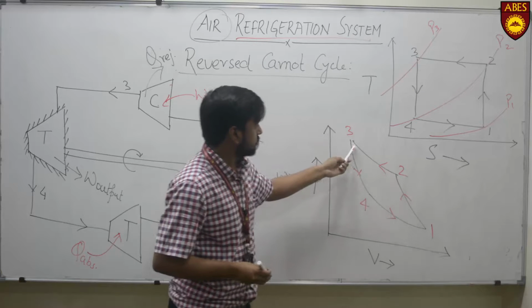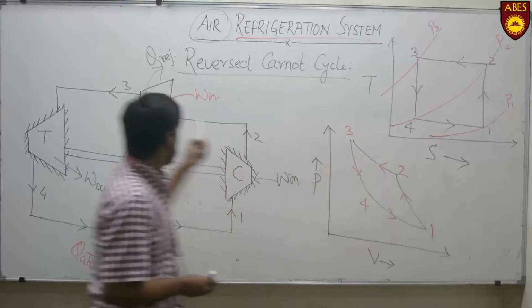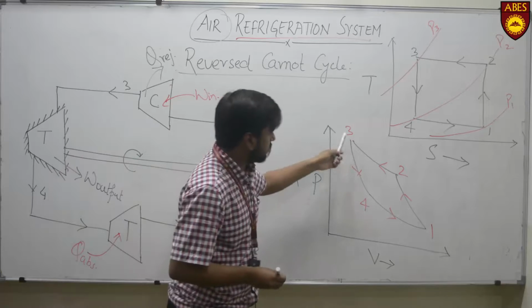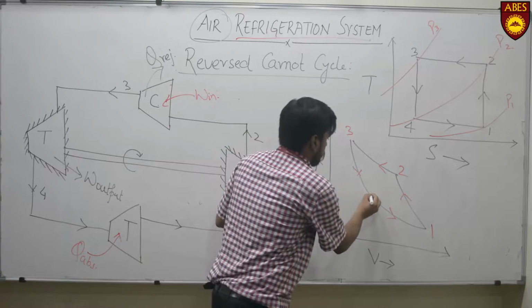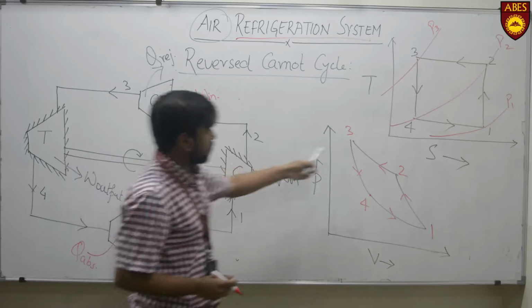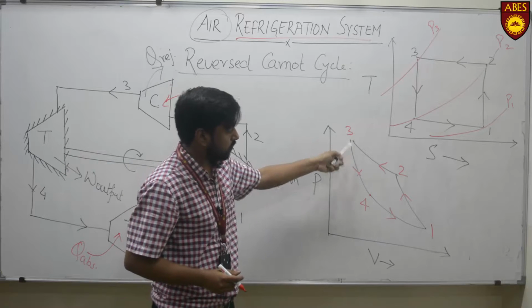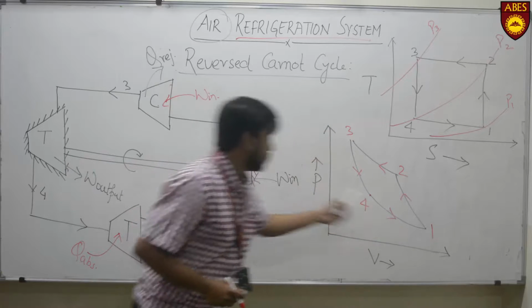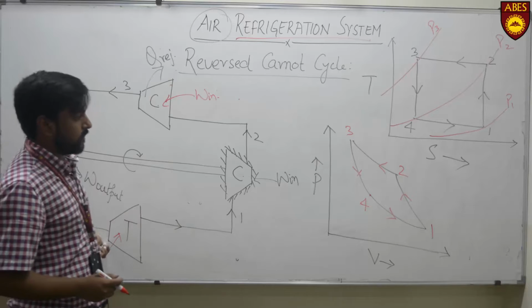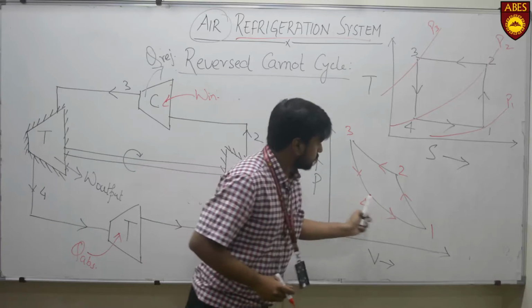In the 2 to 3 process pressure again increases because this is a compression process. The 3 to 4 process is an expansion process, therefore pressure decreases from 3 to 4, and in the last process, 4 to 1, which is isothermal expansion, pressure again decreases.